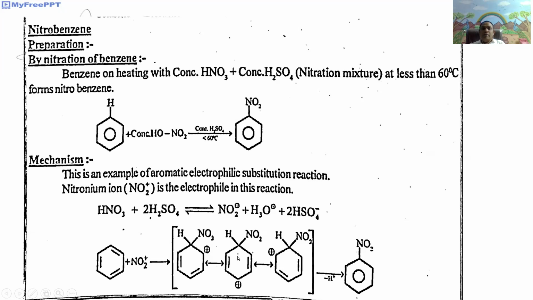It is the mechanism of electrophilic substitution of benzene with a nitrating mixture. That is, benzene on heating with the mixture of concentrated nitric acid and sulfuric acid, called nitrating mixture, at less than 60 degrees centigrade undergoes electrophilic substitution to give nitrobenzene. It is called nitration.